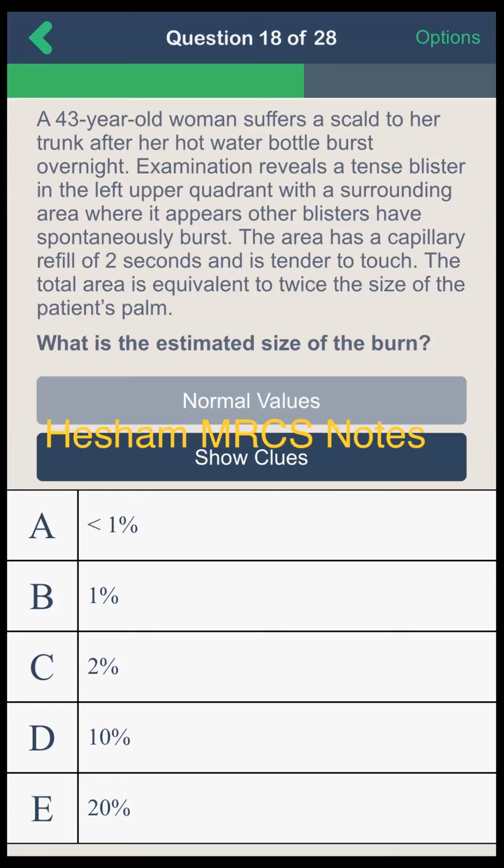We consider our palm is 1%. That's why I think option C is correct, 2%. Yes, excellent. Palm is 1%, so it is twice the size of the patient's palm. It is 2%. Right. Yes. Another one.